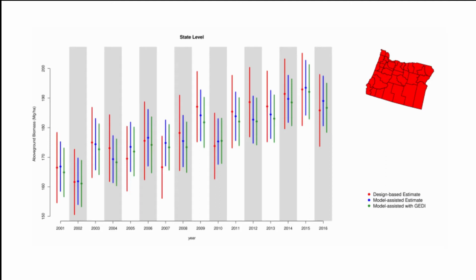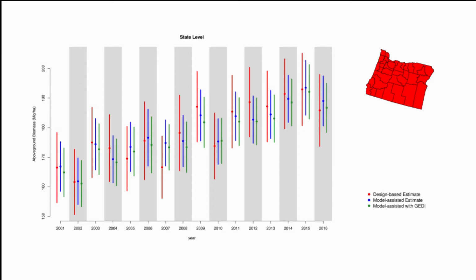Hello, I'm going to give some initial results comparing first cut, design-based, and model-assisted above-ground biomass estimates at the state and county level for the state of Oregon. Our goal here is to find a way to incorporate above-ground biomass predictions made during phase 1 of this project into an estimator for above-ground biomass density that allows us to reduce estimation bias and produce robust estimates of uncertainty that decision makers can use. We also want to examine the potential for incorporating JEDI LiDAR data to further improve estimates.